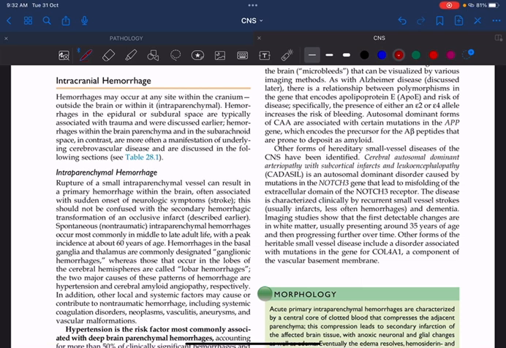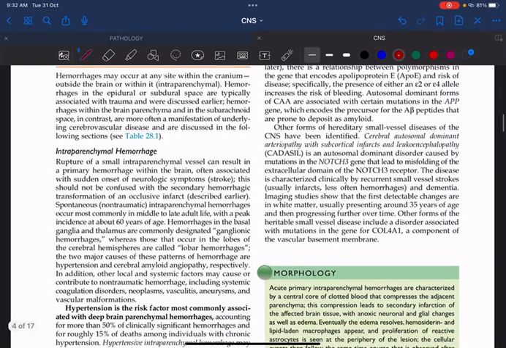What is it actually, the definition? Intracranial hemorrhage may be a primary hemorrhage, which occurs within the brain, or a secondary hemorrhage. Secondary hemorrhage is where, because of some other cause, the hemorrhage occurs within the brain, for example any bleeding disorders or congenital disorders. That is actually called a secondary hemorrhage. Fine, so that is the definition.